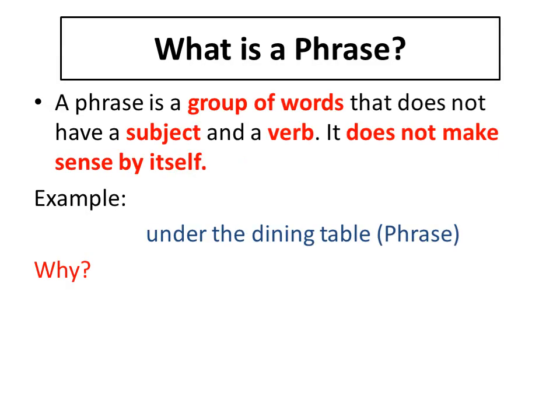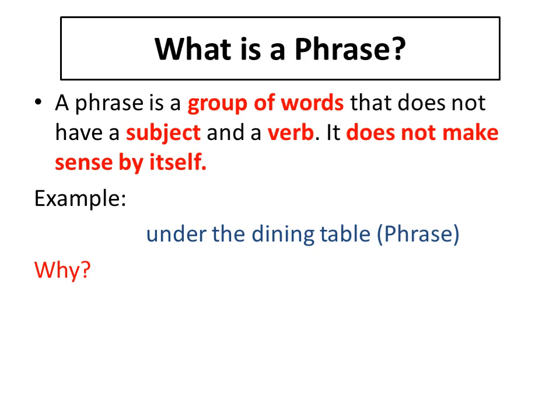What is a phrase? A phrase is, number one, a group of words. Remember, it's not just one word, it is a group of words. Number two, it does not have a subject, the doer of the action. Number three, it also doesn't have a verb. Number four, it does not make sense by itself.